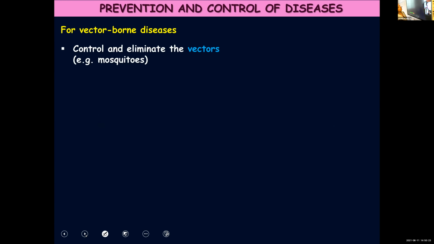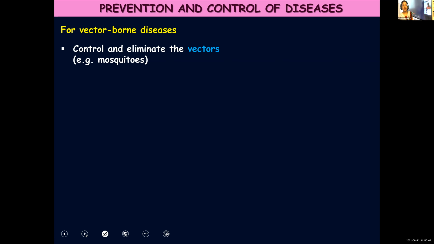Now, vector-borne diseases. What are vectors, Gayatri? What do you mean by vectors? Insects and all, which carry the disease. Carriers of disease. Those which carry the disease-causing organism from one person to another, from an affected person to a healthy person, like mosquitoes, houseflies, cockroaches.